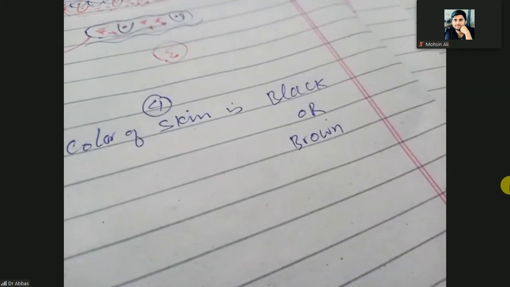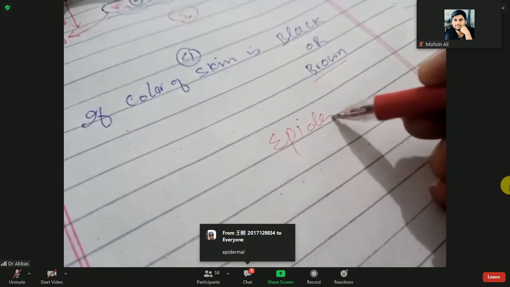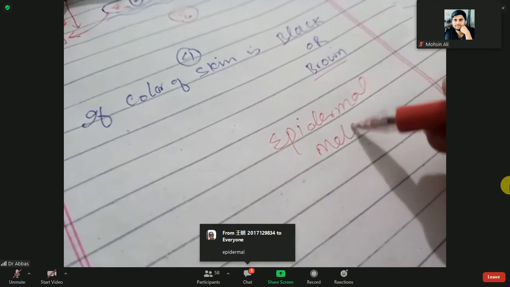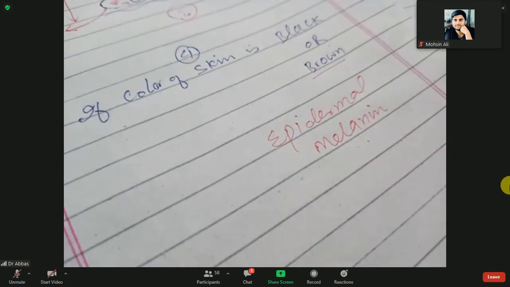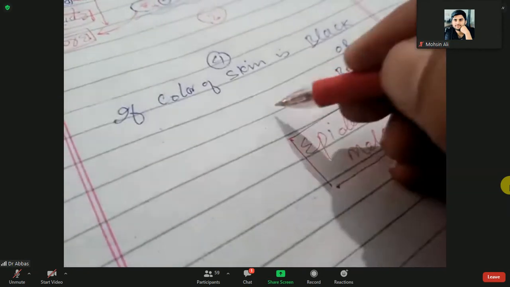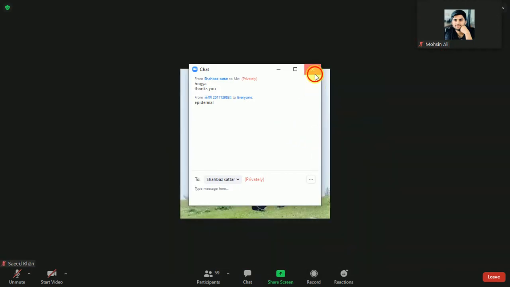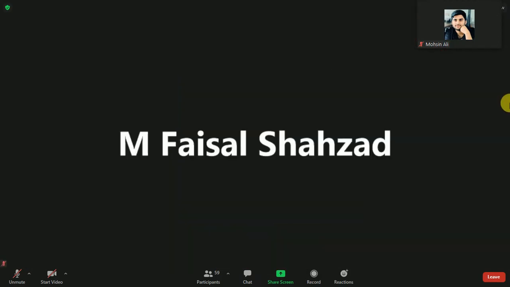Is it epidermal or dermal melanin? It is definitely epidermal. If the color of the skin is black or brown, it is suggestive of epidermal melanin. But if the color is brown, then it is deep epidermal. If the color is black, then it is superficial epidermal. But both are epidermal melanin.